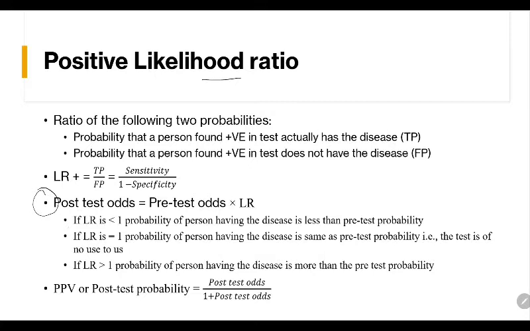But remember these points. If the likelihood ratio is less than 1, the probability of a person having the disease is less than the pre-test probability. So these types of tests are better used for ruling out the disease.